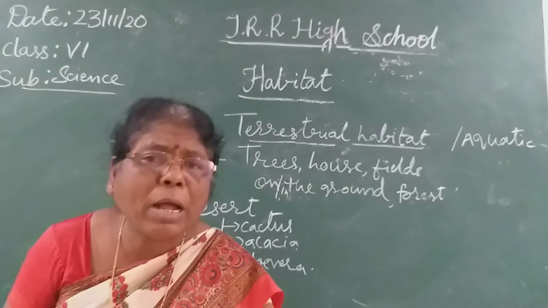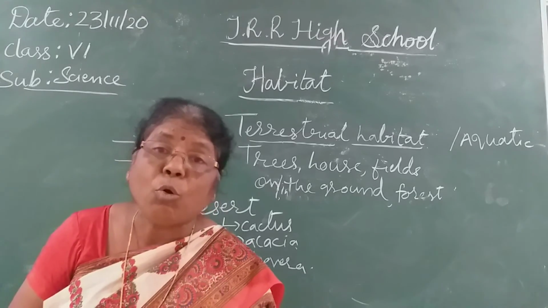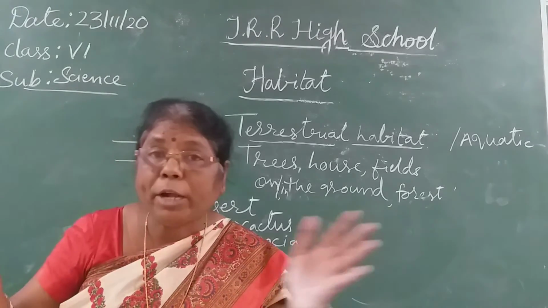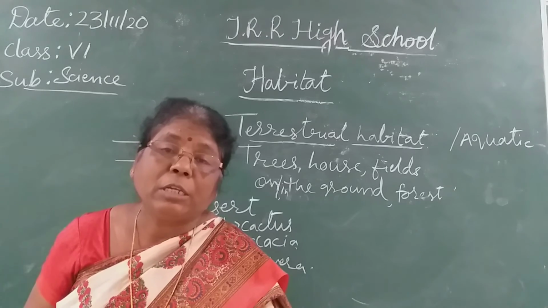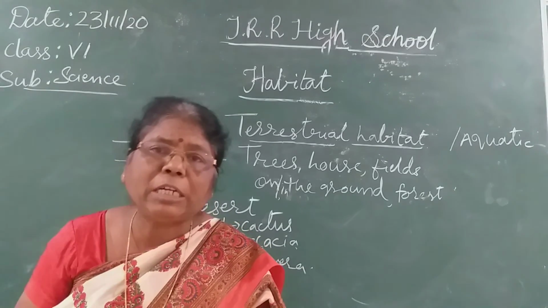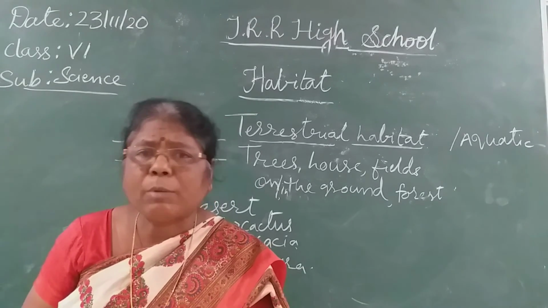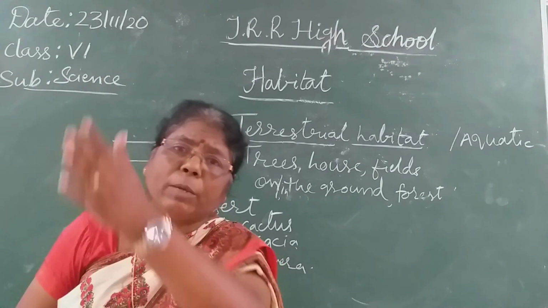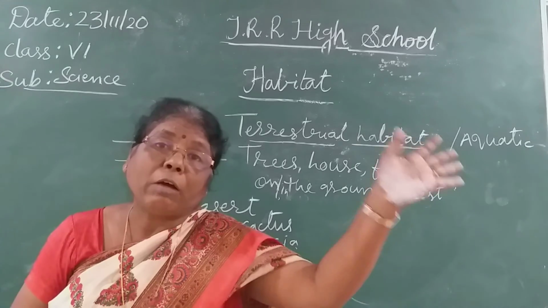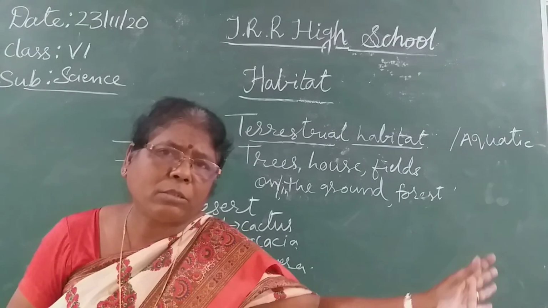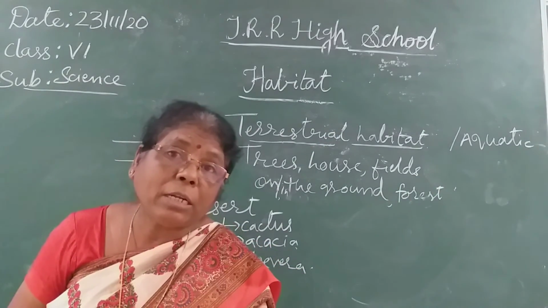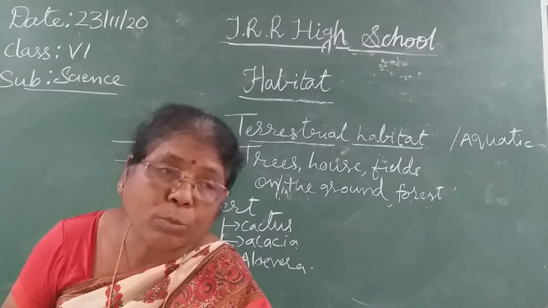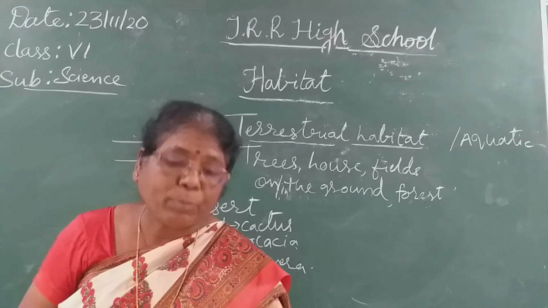See, some organisms migrate to other regions to avoid climatic conditions. In a particular habitat where organisms are living, sometimes the summer will be very severe with high temperature, so they migrate to colder regions. They cover long distances to other countries. For breeding and reproduction purposes, they come down.